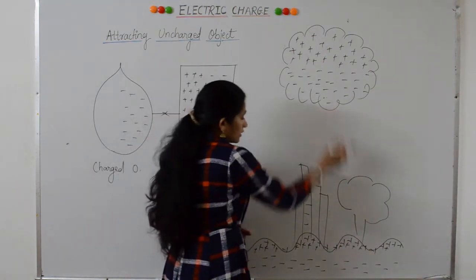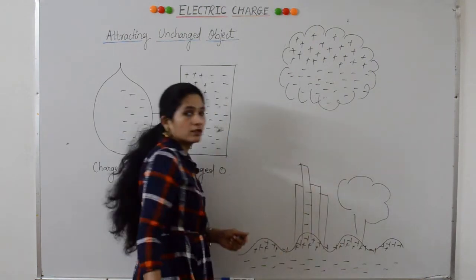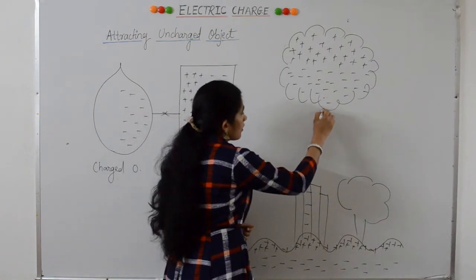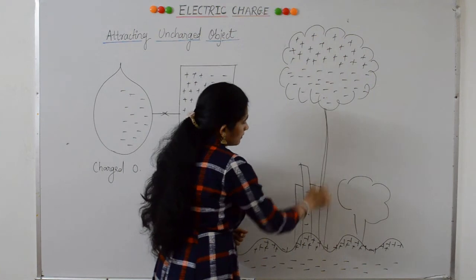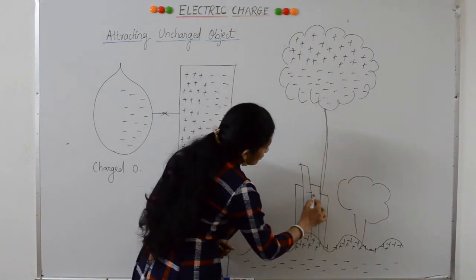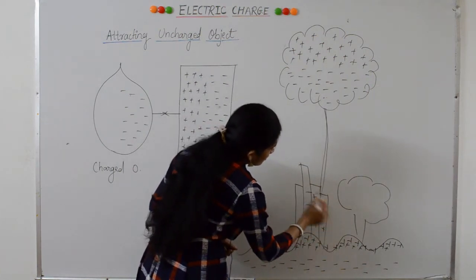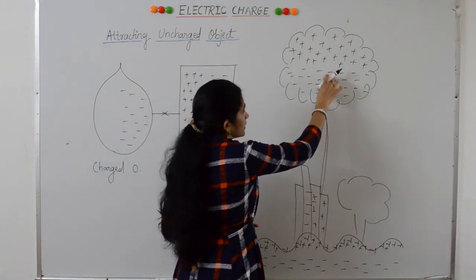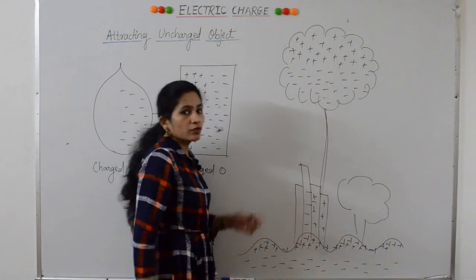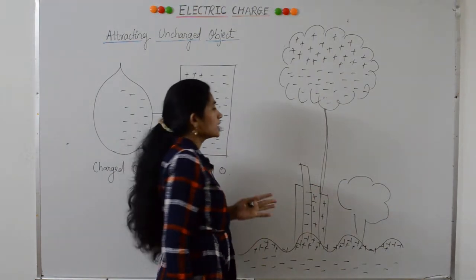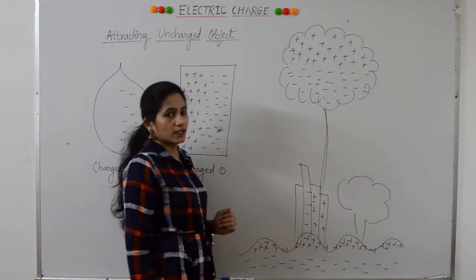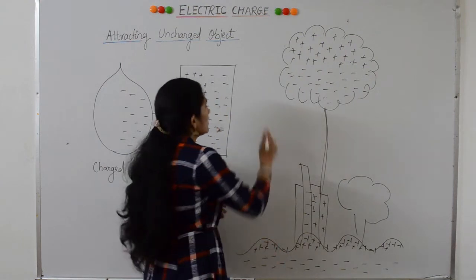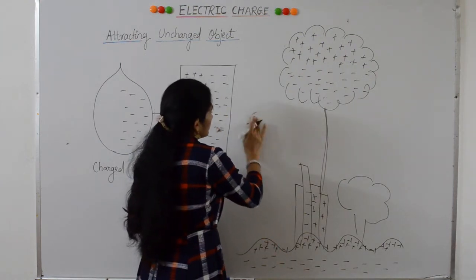When the negative and the positive charge connect, a continuous path is formed. This positive charge travels through this building or tree. Through this path, these electric charges rush down with tremendous speed, giving rise to a huge amount of static electricity, which we call lightning.